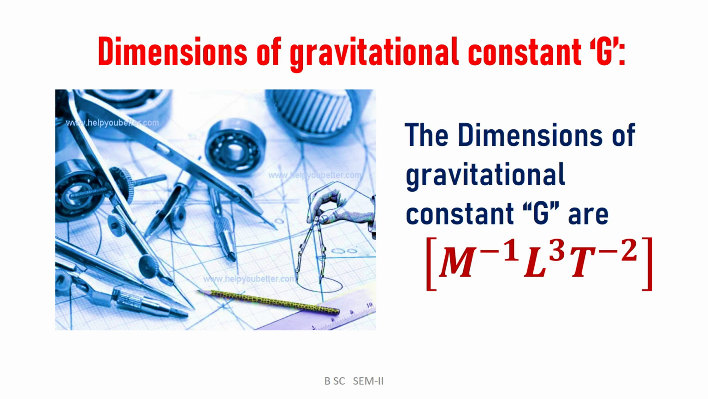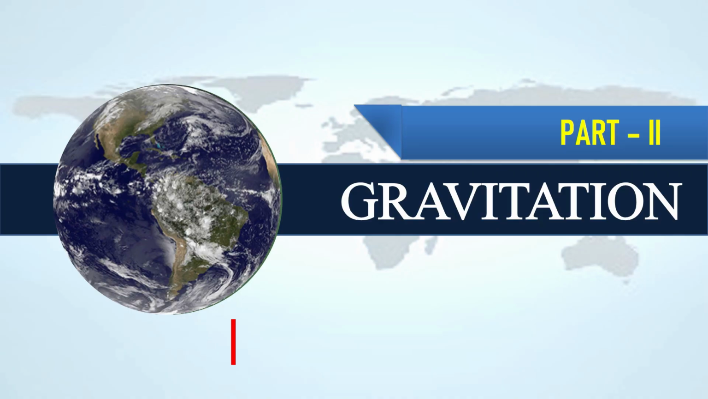I repeat the dimensions of the gravitational constant G: -1 in mass, 3 in length and -2 in time.